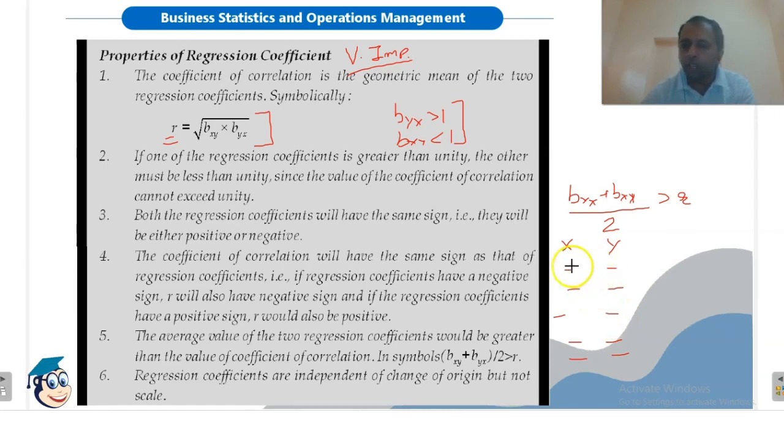If we multiply all these values by a constant number, and also multiply the other values by a constant number, then this means change of scale.